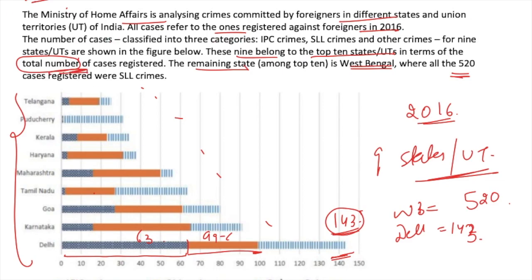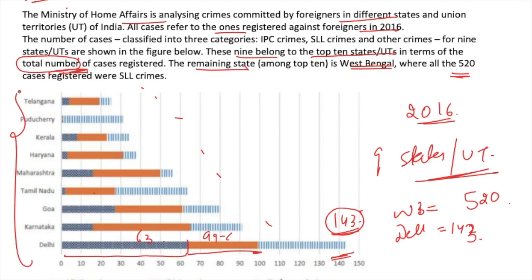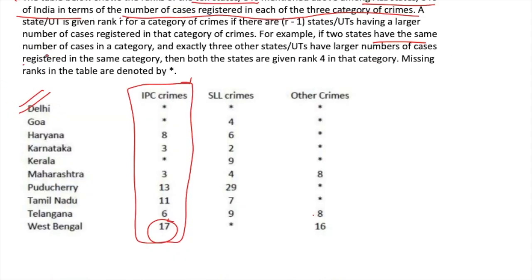Then you have the table. In the table, you have ranks of the 10 states or union territories mentioned above among all the states or territories in terms of number of cases registered in each of the 3 categories of crime. So basically, for example, here you have the rank of the top 10 in terms of total number of crimes. Further, I have ranked these top 10 states or union territories in terms of different crimes, IPC, SLL and other crimes.